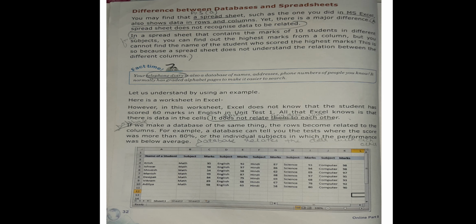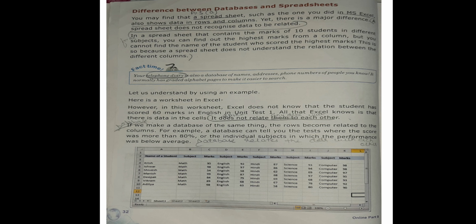Then the difference between a database and a spreadsheet. What is the difference between a database and a spreadsheet? You may find that a spreadsheet, such as the one you did in MS Excel, also shows data in rows and columns. So you can find them in a spreadsheet also. It shows the data in the form of rows and columns, yet there is a major difference.